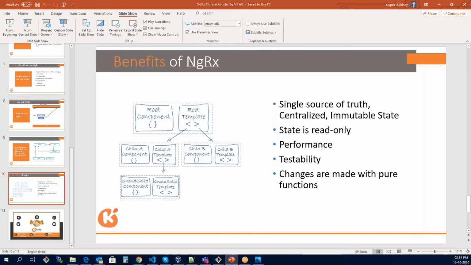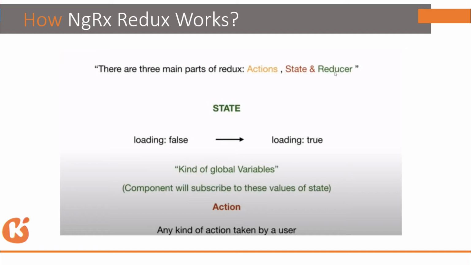Now I will explain how to use Redux, NGRX Redux. How do we use it in our application? First, I will give you some graphical interpretation, and then we will move to code.